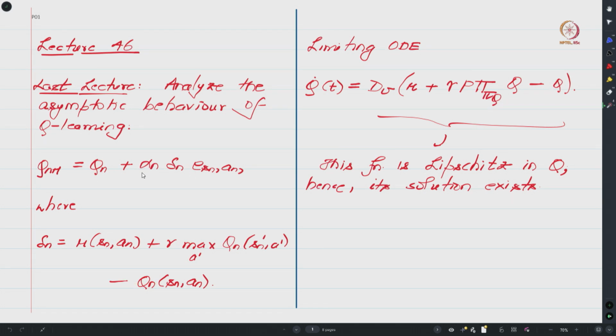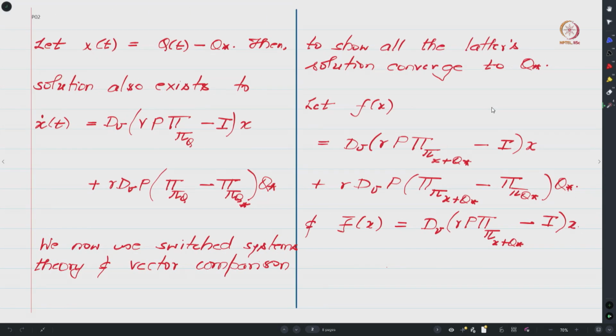And in the last few minutes of the previous class we showed that this function over here is Lipschitz continuous in Q, and hence its solution exists and is unique. So our goal today is to ask, if the solution exists, can we somehow guarantee that the solution will actually converge to Q star? Is this okay?